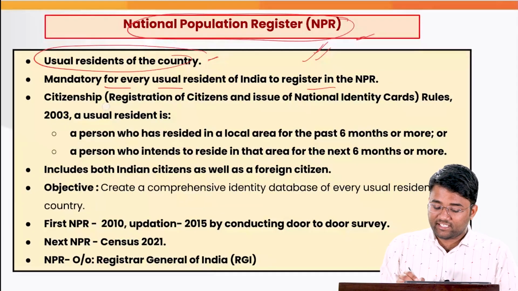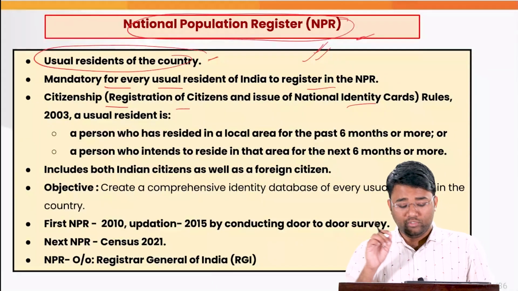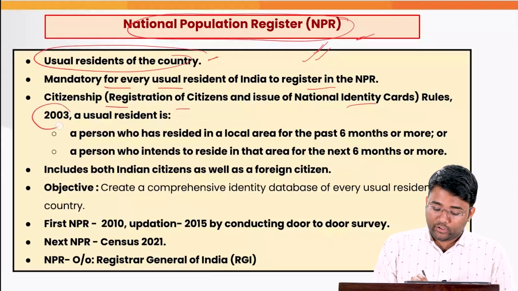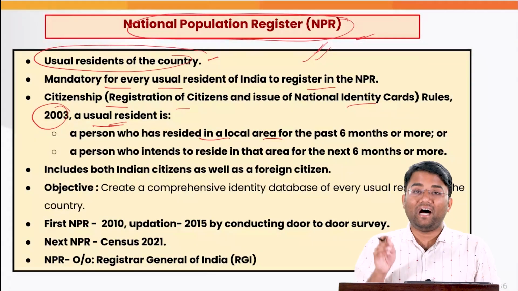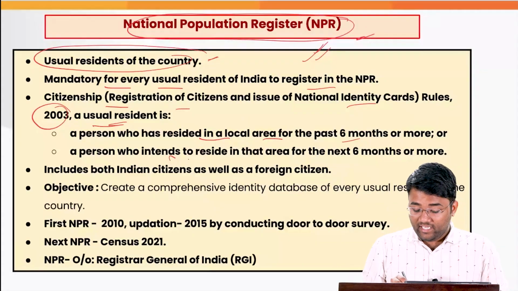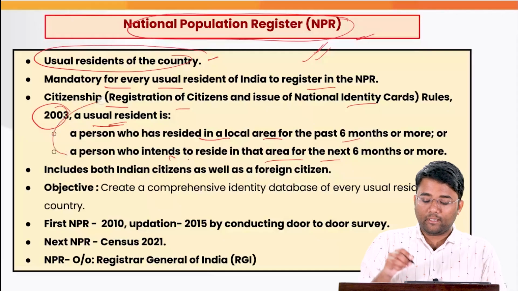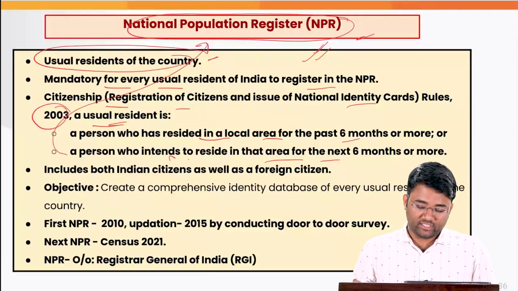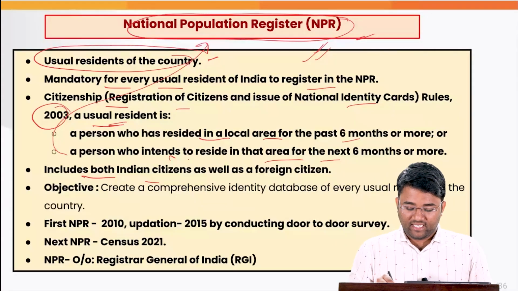Also, the Citizenship (Registration of Citizens and Issue of National Identity Cards) Rules, 2003 say that a usual resident is a person who has resided in a local area for the past 6 months or more, or a person who intends to reside in that area for the next 6 months or more, and will be considered part of the NPR or National Population Register. Also, it includes both Indian citizens as well as foreign citizens, as we have seen.